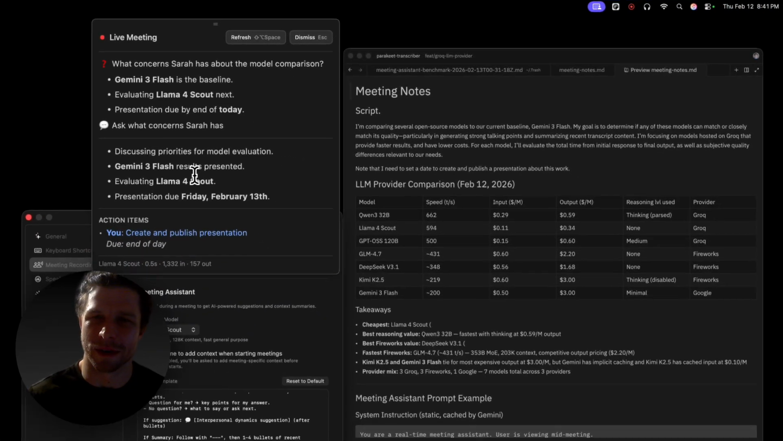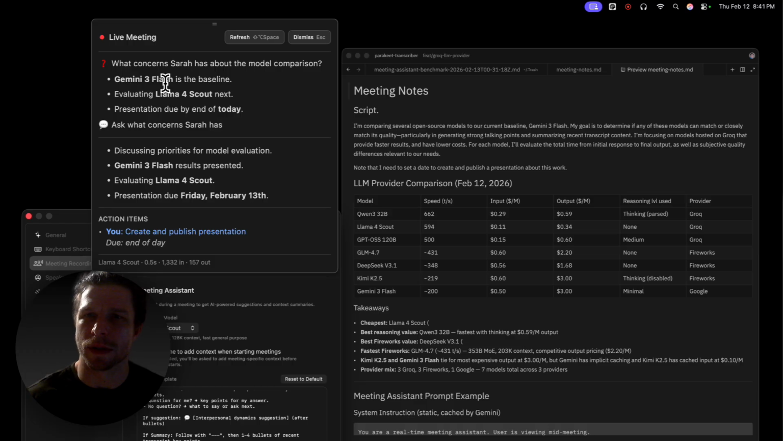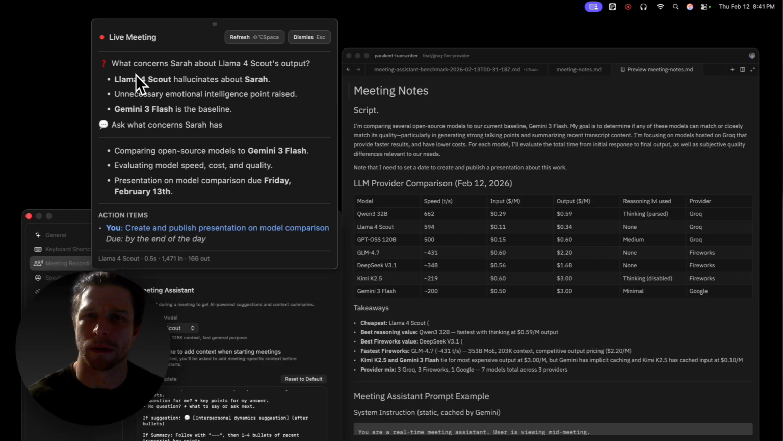We have an emotional intelligence point that's a little unnecessary here. What's most important is the talking points. Gemini 3 Flash is the baseline. Something we've already covered. Evaluating Llama 4 Scout next. Well, that's what we're actively talking about. Let's see if it picks up on that. Llama 4 Scout hallucinates.